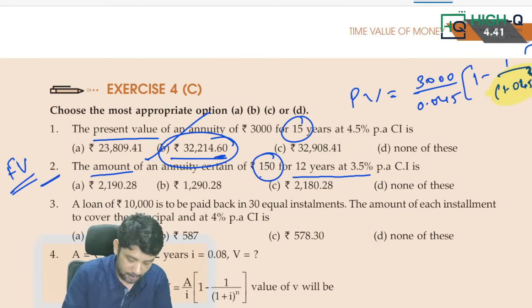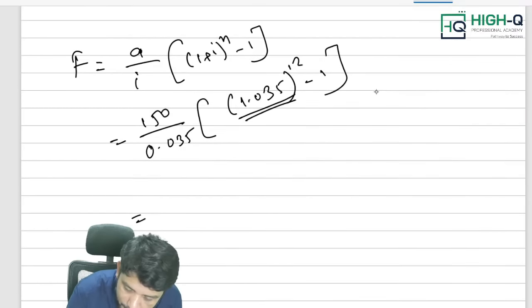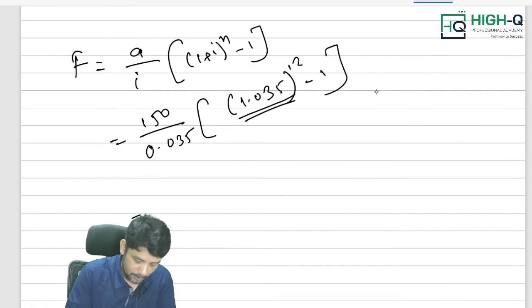How much are you getting, my dear? Can you please tell me? 150. First, how to do it? I'll tell you. First, you find 1.035 whole power 12. Correct.